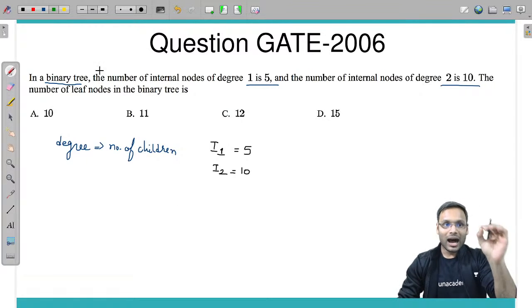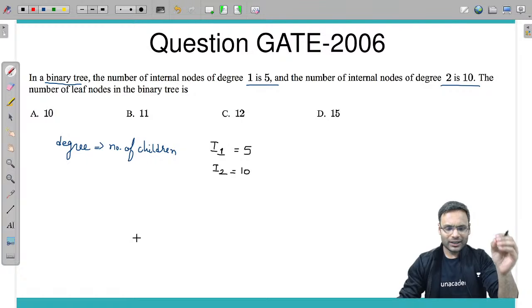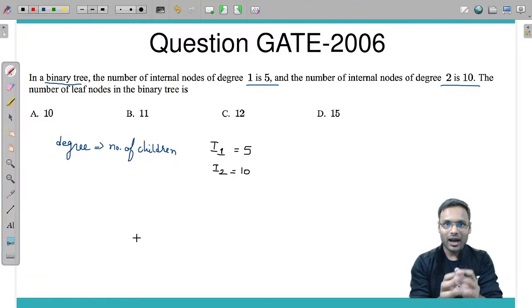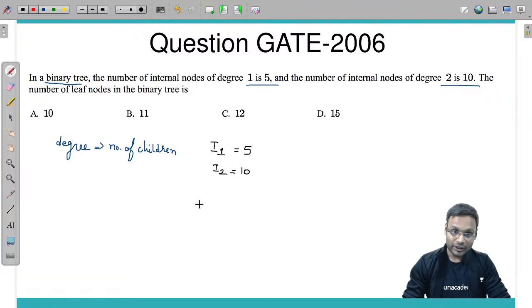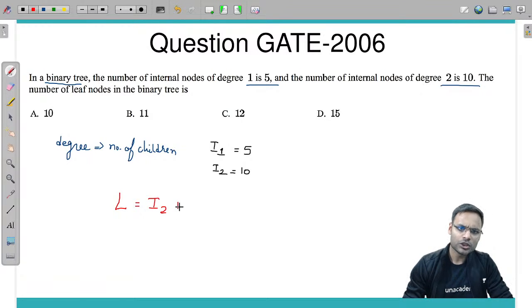Based on the handshaking lemma, we know in a binary tree the total number of leaf nodes is equal to the number of internal nodes with two children plus 1. So the answer should be 10 plus 1, which is 11.